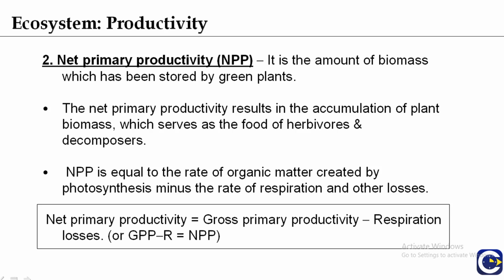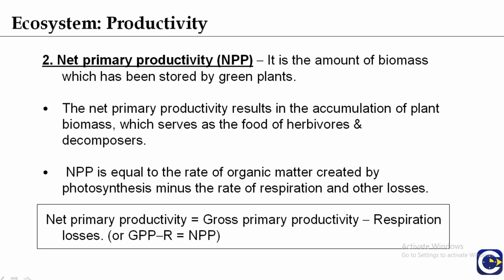Now the second one is the net primary productivity, the abbreviation is NPP. It is the amount of biomass which has been stored by the green plant. So building of biomass or the storage of energy by green plants, which are producers, in a unit time and area is called the net primary productivity.